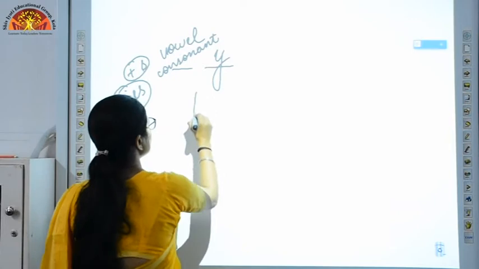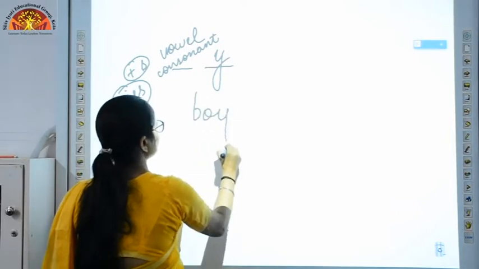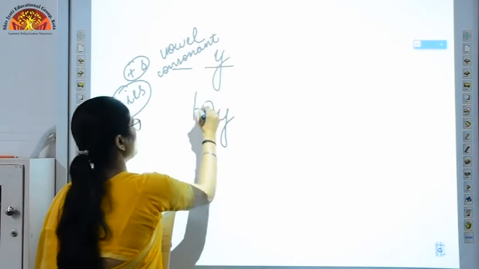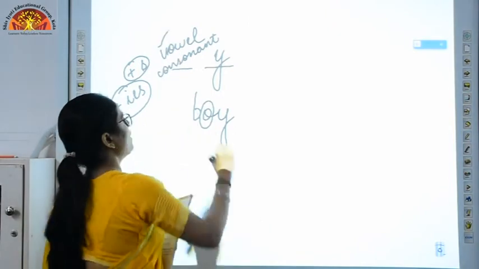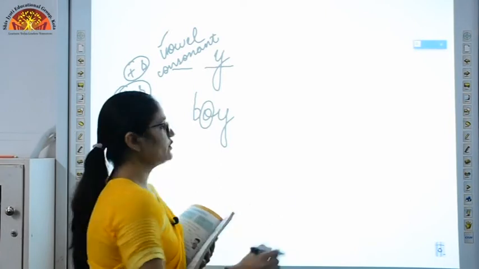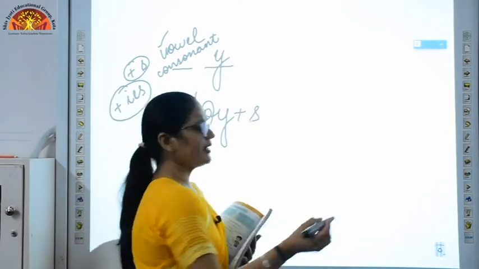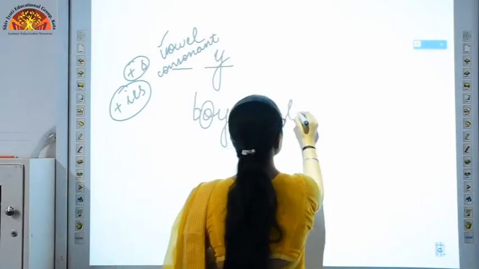Suppose my word is boy. Just before Y there is O. O is a vowel. Now if a vowel is there, you just simply need to add S to it and it will become boys. It is very simple.